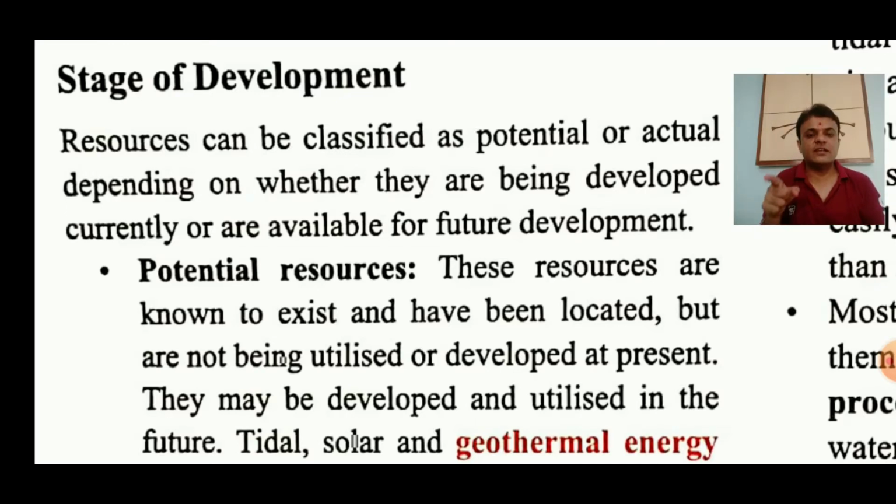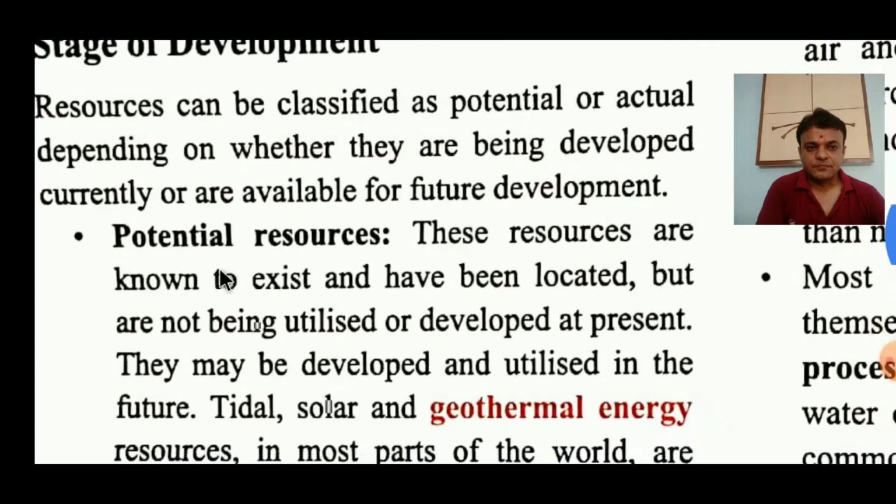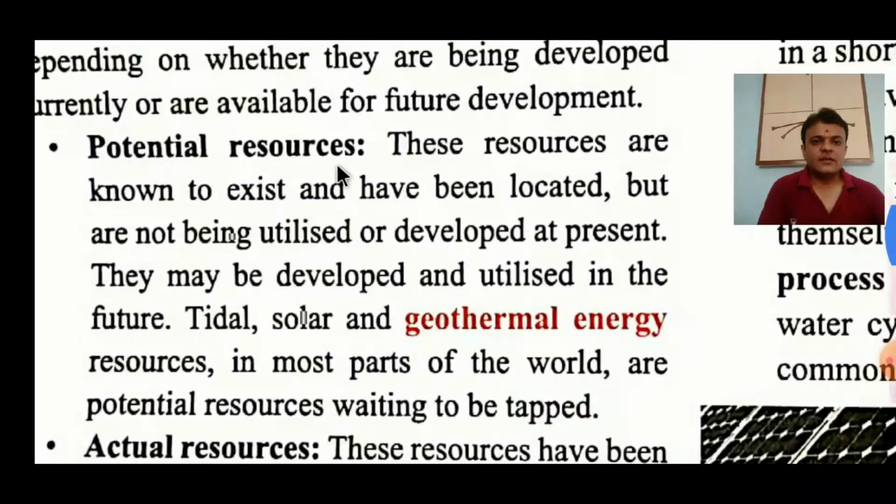So on this definition, the classification is very clear. One classification is the resources which are being developed currently, and another classification is the resources which may be known by us, but we will develop or use them in the future. So on the basis of stage of development, first is potential resource. Clear? Potential resource. The word potential has been discussed in the glossary.